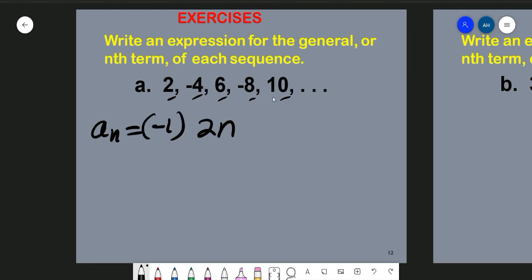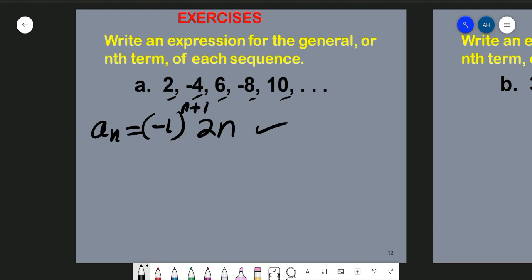Now the first one is positive, right? See here, the sign of 2 is positive. So what we have to do is use negative 1 to the power n plus 1. This is actually the way to write down the nth term of this sequence.